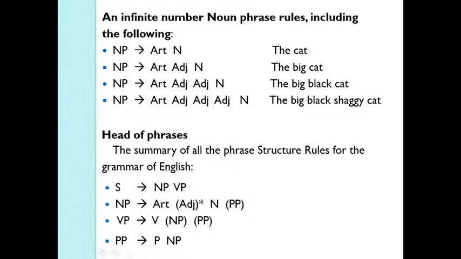The summary of all the phrase structure rules for the grammar of English is that a sentence consists of a noun phrase and a verb phrase. So noun phrase and verb phrase are mandatory parts of a sentence. A noun phrase consists of an article and a noun, and these are optional, and this asterisk mark indicates that you can have 1, 2, 3 or more adjectives. Also they are optional because the adjective and prepositional phrases are within brackets.